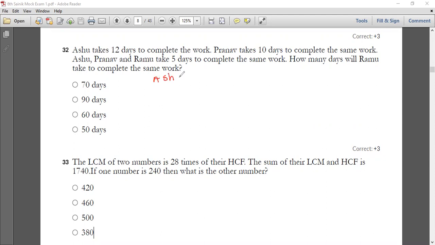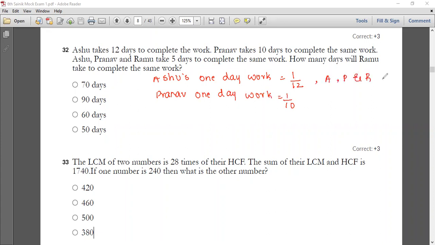Ashu's 1 day work will be equal to 1 by 12. In the same way, Pranav's 1 day work will be equal to 1 by 10. And when I take Ashu, Pranav and Ramu together, 1 day work will be equal to 1 by 5.